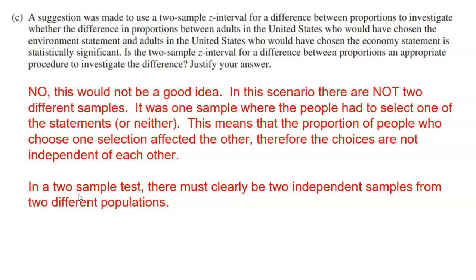A 2-sample z-interval is to explore the difference between 2 different population proportions. So I have to have 2 different groups selected from those 2 populations. That way I can analyze, hey, what did this group do versus what did this group do? And I can look at the difference. Here, I only have 1 group. I don't have 2 independent samples from 2 different populations.